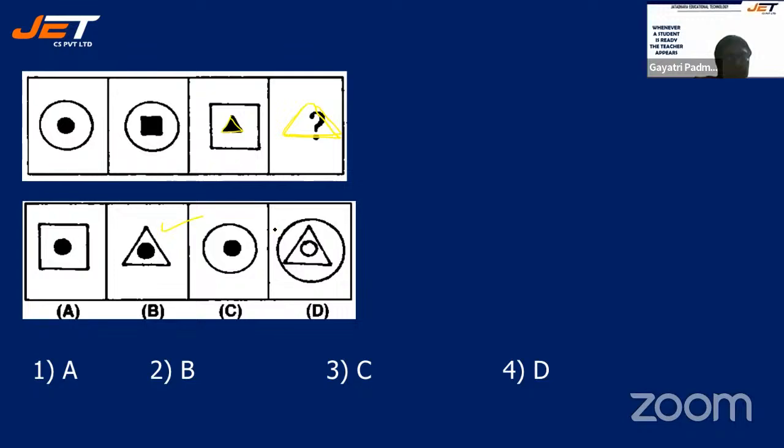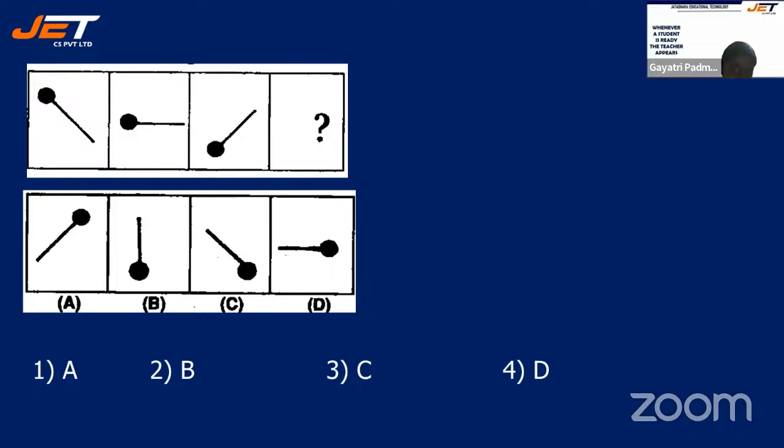Means your answer could either be B. It should be only B because only in B you have triangle outside. Let's check the answer. Yes, perfect. It is B. All right, students. See, with one stroke, you can find out the answer, if you are very much confident with your method of doing. Okay. All right. Now with this, we are moving on to the next question. All right. See the next question.